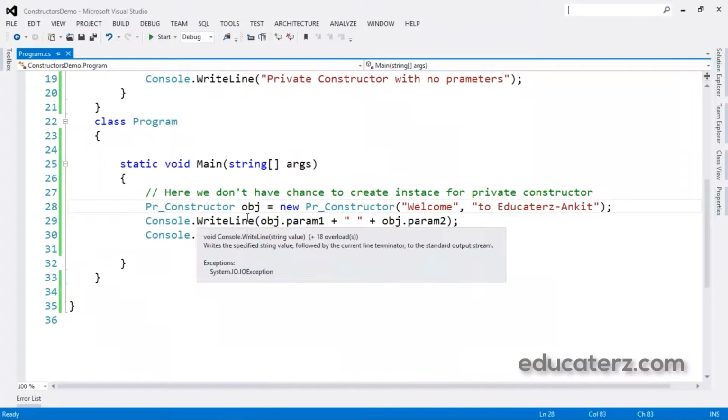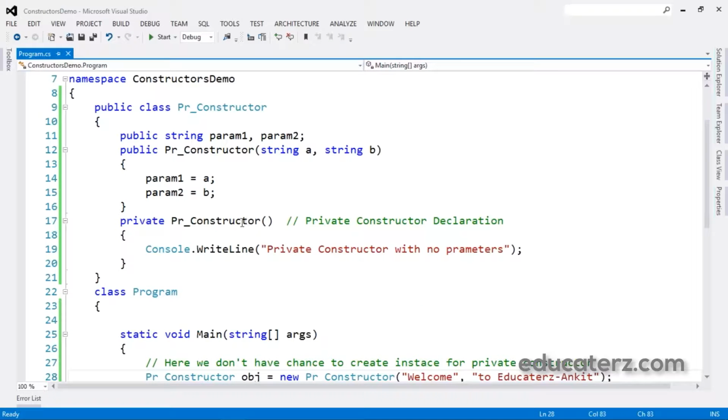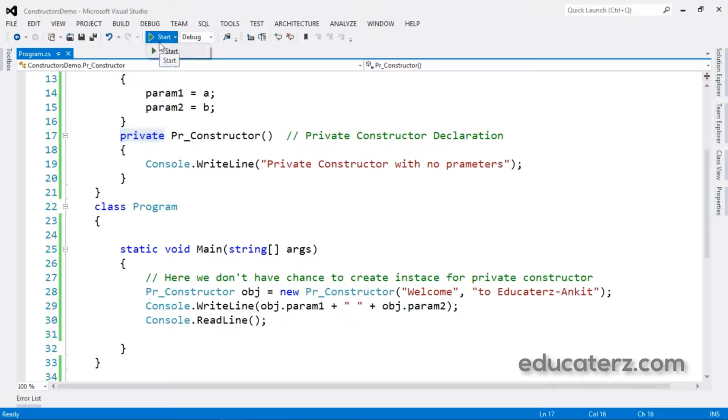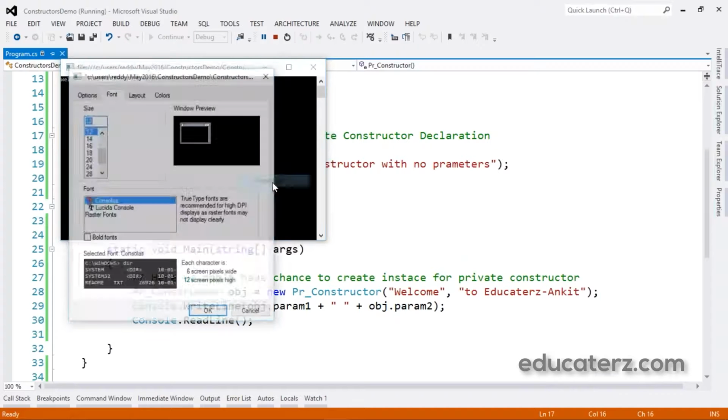See, this is a normal Main method. Then we have a class that creates an object. Before that, let us see what is there. Here I have a class, PR stands for private. Then I am passing some parameters, and it is a private constructor declaration, which has private. Now let us execute it.